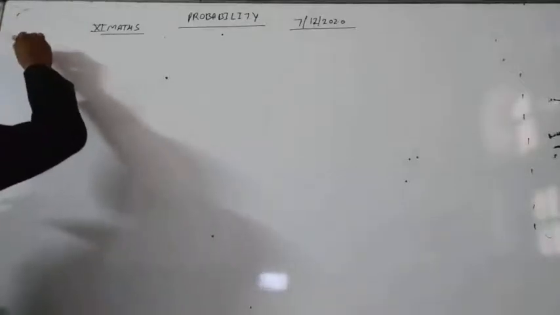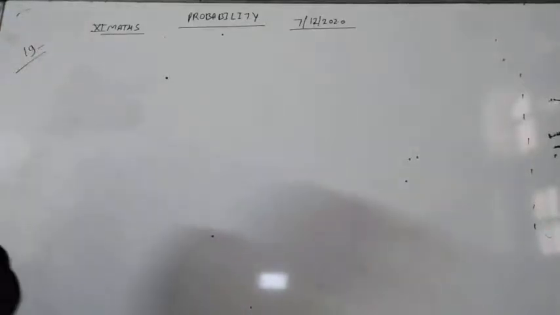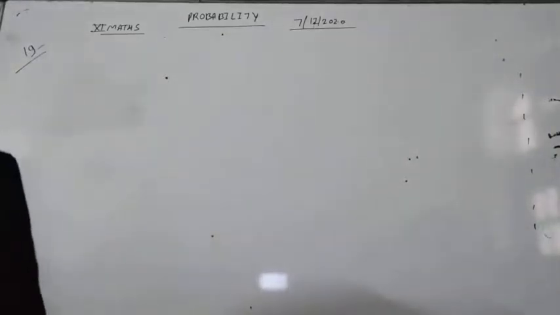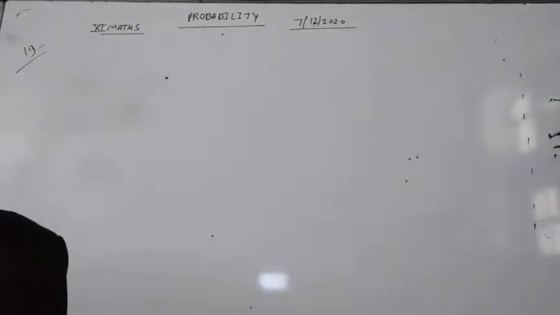question number 19, which is: in an entrance test that is graded on the basis of 2 examinations, the probability of a randomly chosen student passing the first examination is 0.8, the probability of passing the second examination is 0.7, and the probability of passing at least one examination is 0.95. Then what is the probability of passing both?